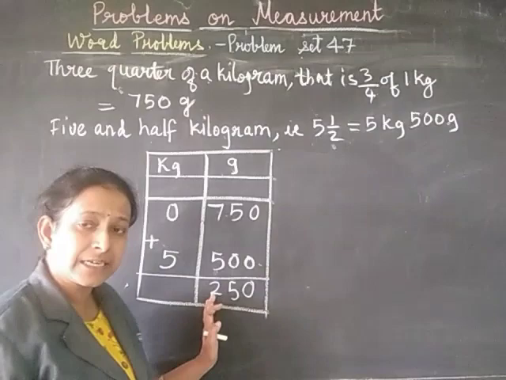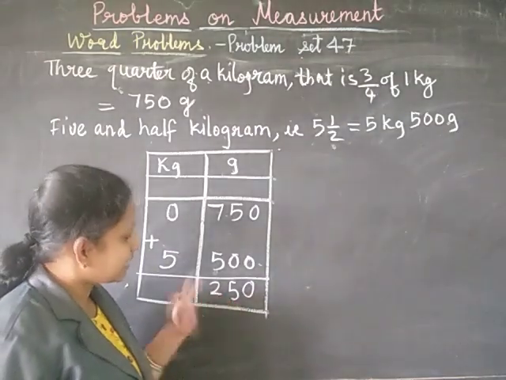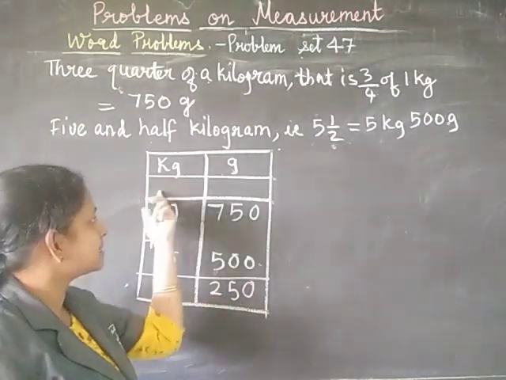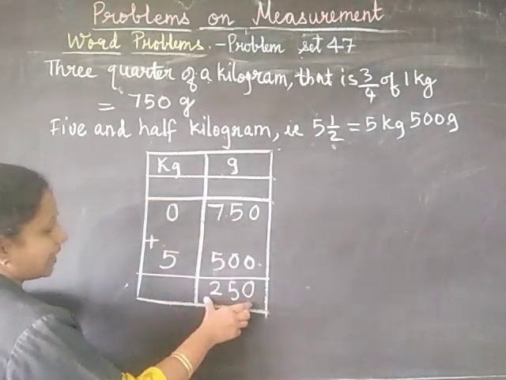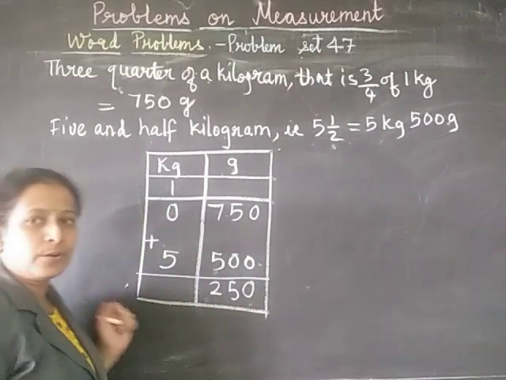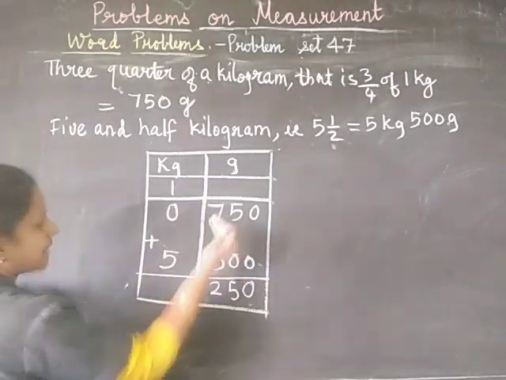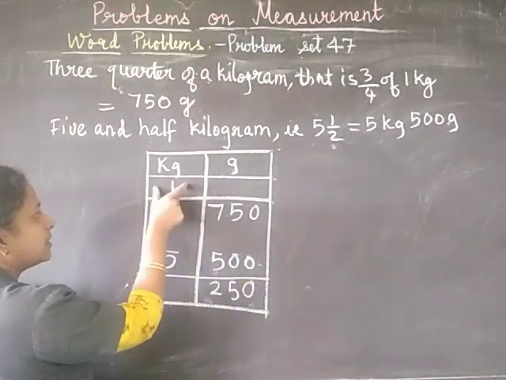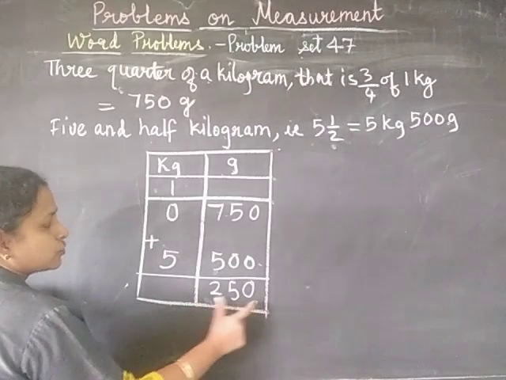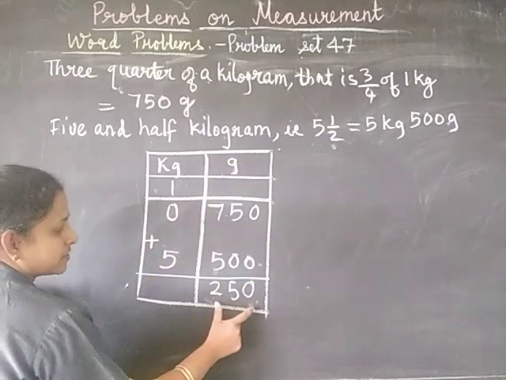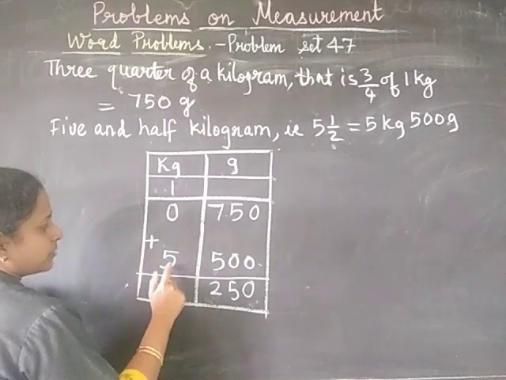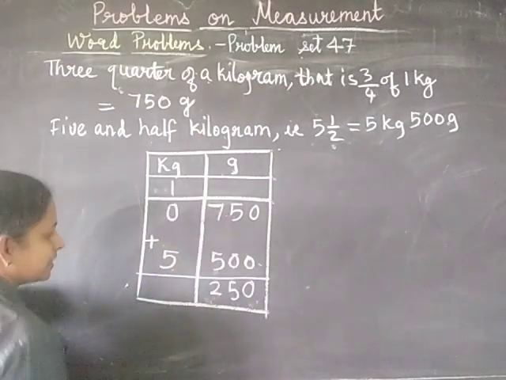You have already learned that when it exceeds 1000, we have to carry that 1000 grams, which becomes 1 kilogram. So 250 we can write in terms of grams, and 1000 we have taken here as 1 kilogram. Now the total becomes 5 plus 1 is equal to 6.